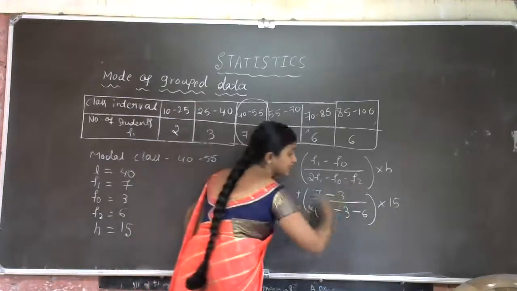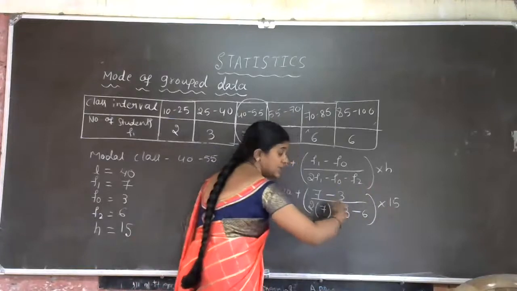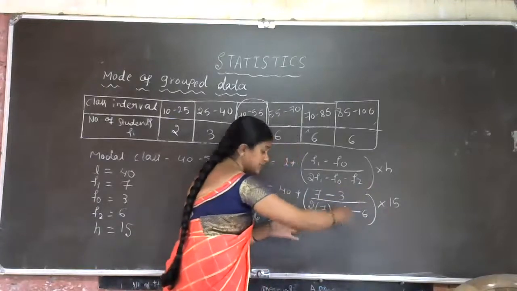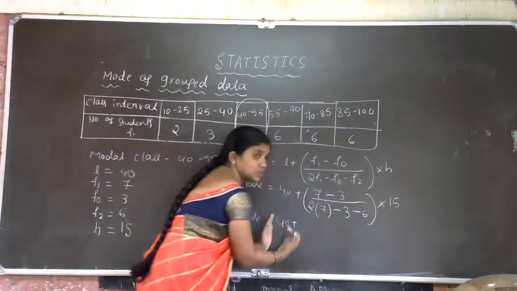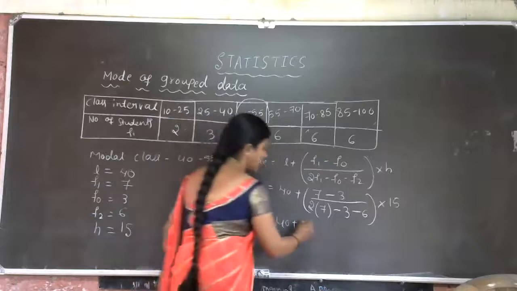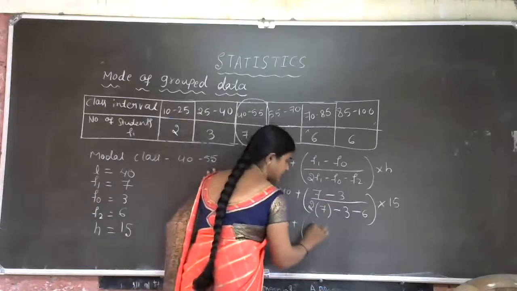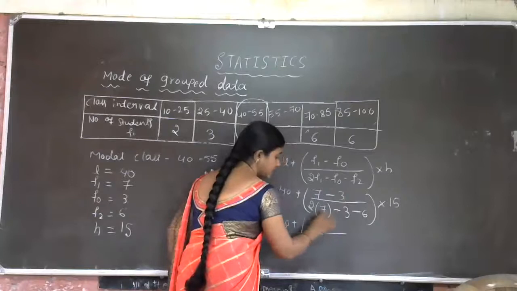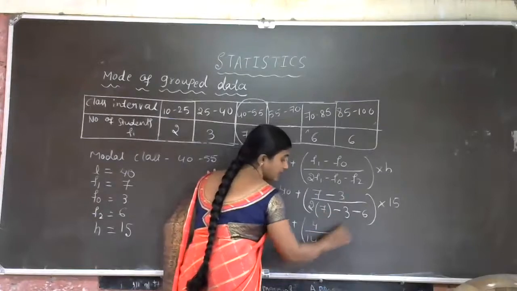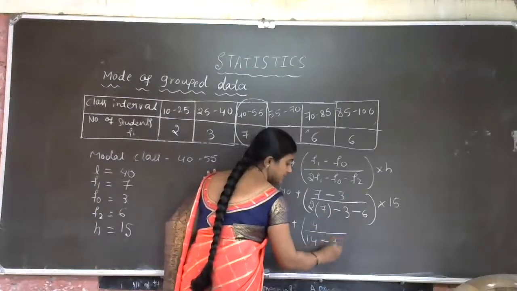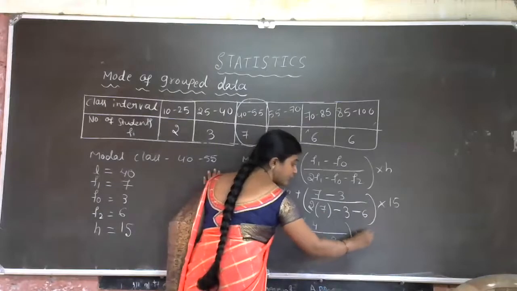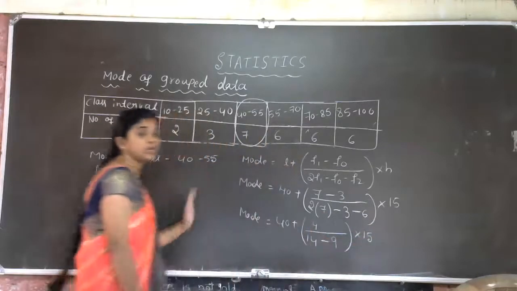When we have to finish, first we have to operate this side. After completing the process, we have to add that answer to this 40. Okay, so now 7 minus 3 is 4, divided by 7 2s are 14 minus here 6 minus 3 is 9, into 15. Okay, into 15.